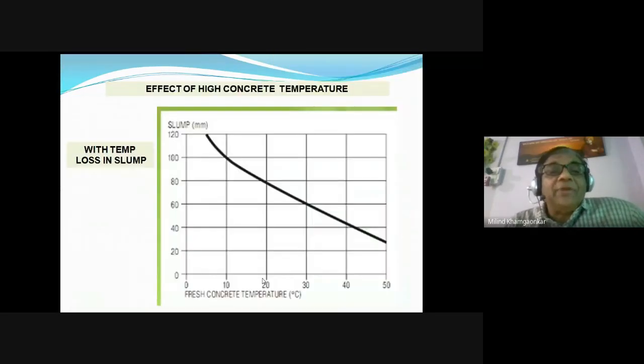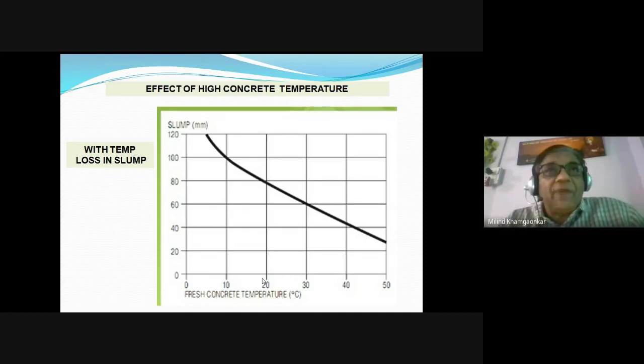As I have explained, what happens to the concrete with the increase in atmospheric temperature? With the increase in the surrounding temperature, the water content, that 38% we have fixed, may get evaporated. That is one of the losses we may face.